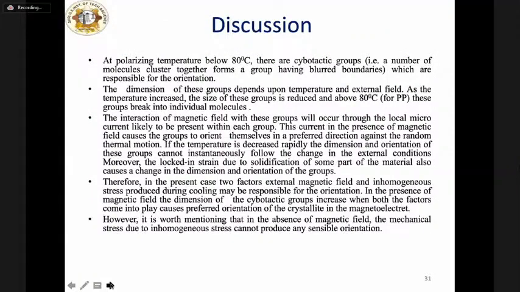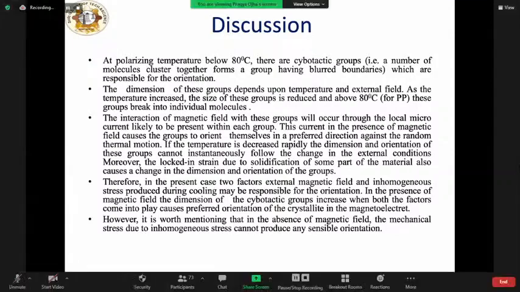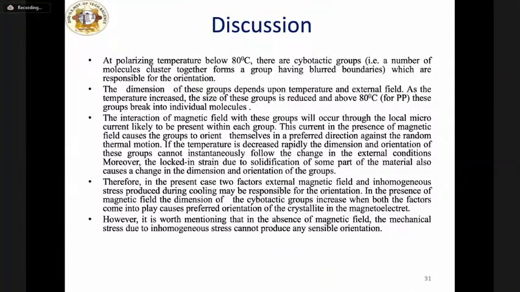So we can say that at a polarizing temperature below 80 degrees Celsius, with this polypropylene porous material, there are cybotactic groups, that is a number of molecules clustered together to form a group having blurred boundaries, which are responsible for orientation. The dimensions of these groups depend upon the temperature and external field.